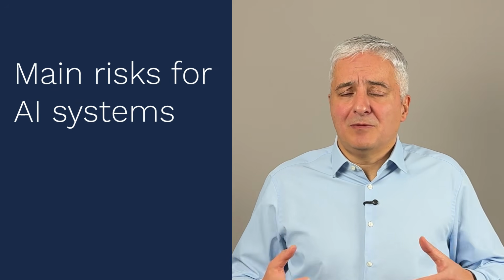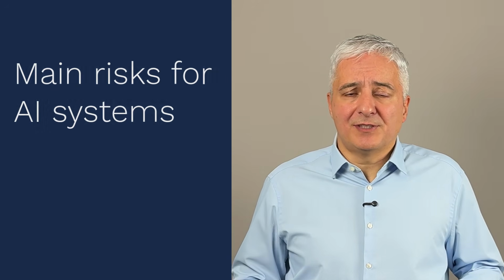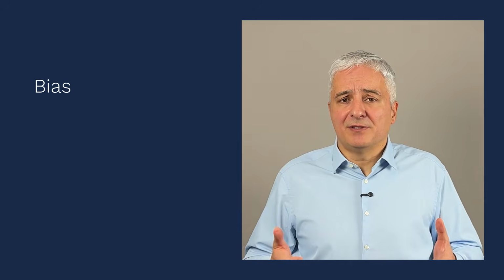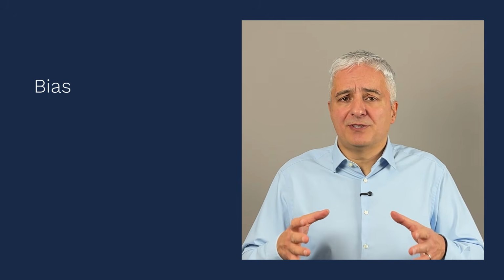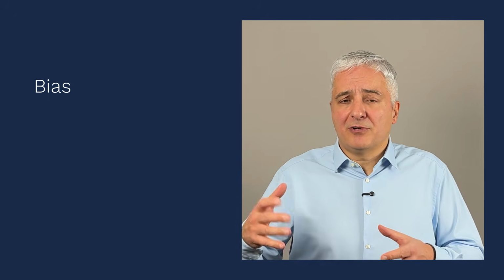Okay, now let's see some most common risks related to AI systems. I'll go through only 3 of them, whereas there are of course numerous other risks that I don't have the time to cover in this video. Okay, one common risk is bias. This is basically when an AI system treats one group of people differently or preferentially over another group of people. An example could be an AI system for hiring new employees that prefers men over women. This is of course not only ethically wrong, this could also be very bad for the company that is using such an AI system.